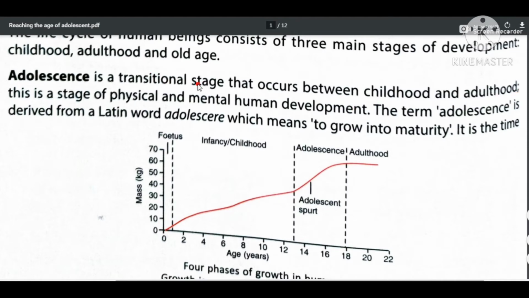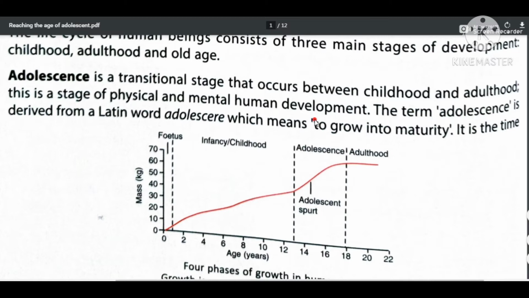Between these two stages there is a stage where physical and mental human development takes place. That means a person changes physically and mentally. That is known as adolescence.